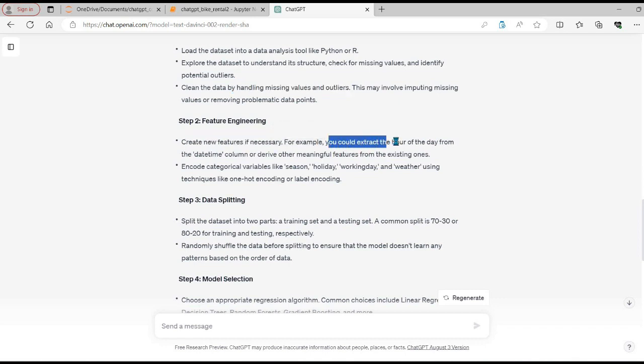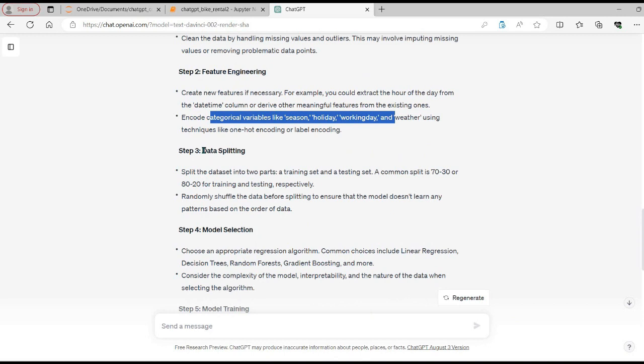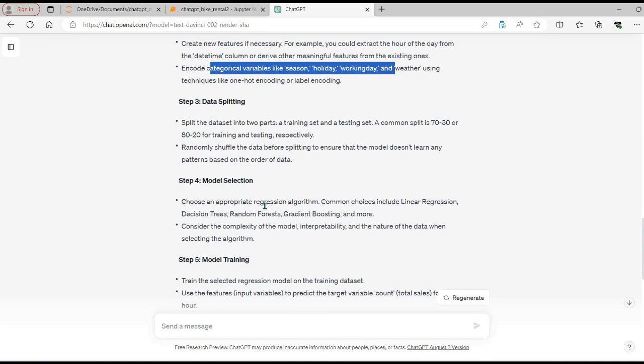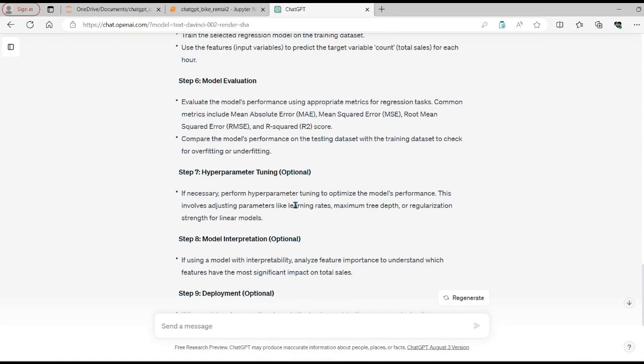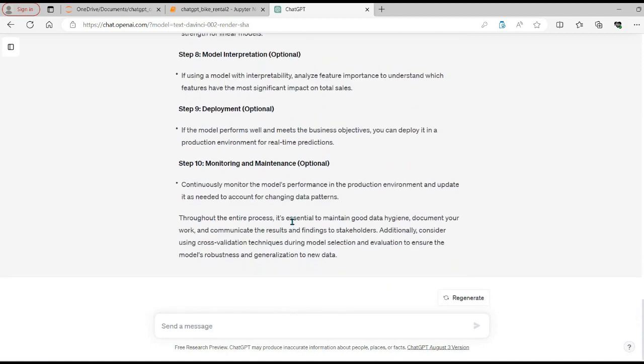For example, you can extract the hour of the day from the daytime column, which makes a lot of sense, or do the one hot encoding of categorical columns like season, holiday, working day, and weather, which is again very useful information. When we have categorical columns, we need to create all those kinds of one hot encodings. Then it's asking to split into 80-20 for training the model. Then model selection, where it's suggesting what kind of models we can use. Then training the model, evaluation, hyperparameter tuning, and deployment, monitoring, and so on.